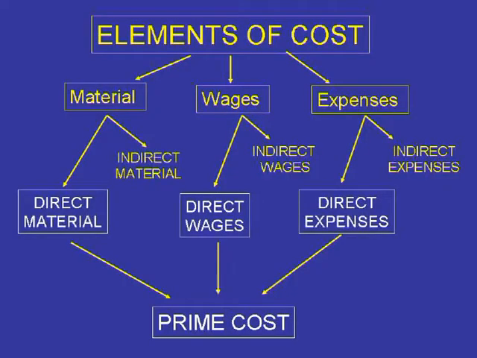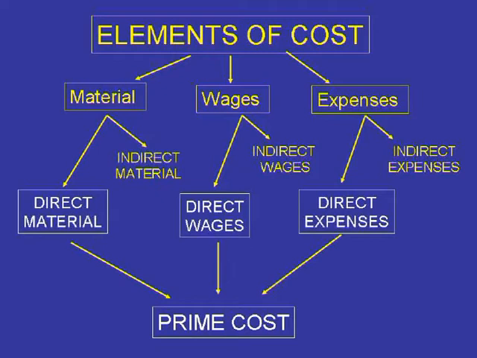Well, friends, as you already know, selling price is equal to cost plus profit. Cost is further classified into materials, wages, and expenses. These basic elements of costs are further classified into direct and indirect costs. Please see this chart. The basic elements of cost are material, wages, and expenses.